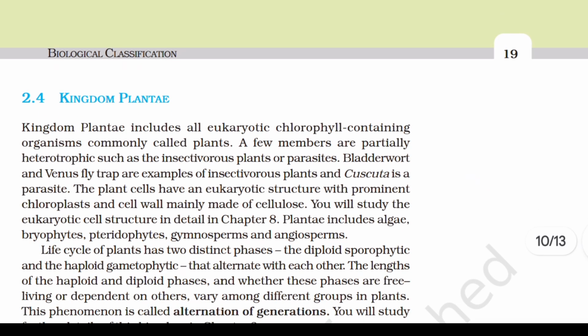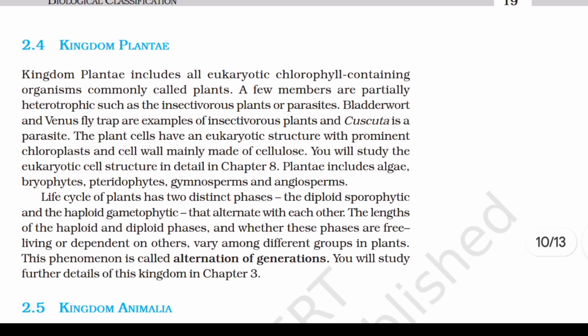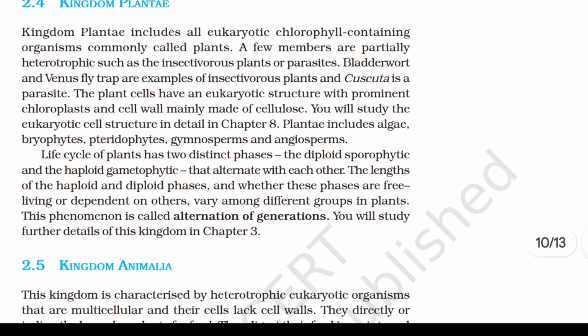2.4 Kingdom Plantae. Kingdom Plantae includes all eukaryotic, chlorophyll containing organisms, commonly called plants. A few members are partially heterotrophic, such as the insectivorous plants or parasites. Bladderwort and Venus flytrap are examples of insectivorous plants, and Cuscuta is a parasite. The plant cells have a eukaryotic structure with prominent chloroplast and cell wall, mainly made of cellulose. You will study the eukaryotic cell structure in detail in chapter 8.